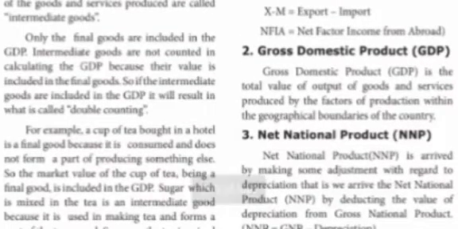And gross domestic product, we know, is the total value of output. Output means goods and services produced by the factors of production within the geographical boundaries of the country. This we call GDP. What do we mean by factors of production? To start production, we need some factors like land, labor, money, that is capital, electricity, and entrepreneur. These are the factors of production.